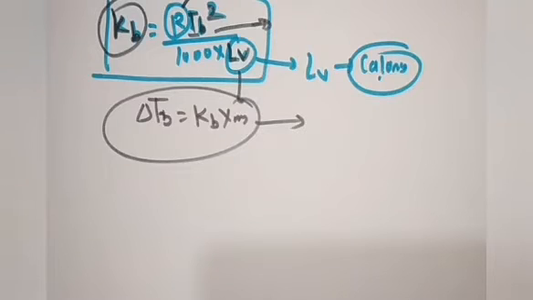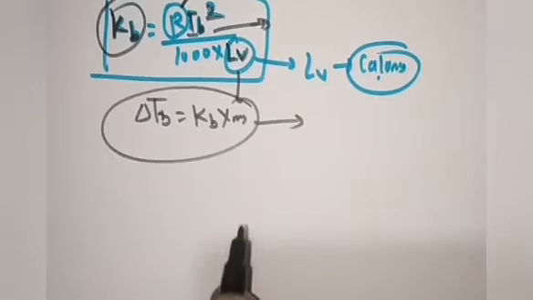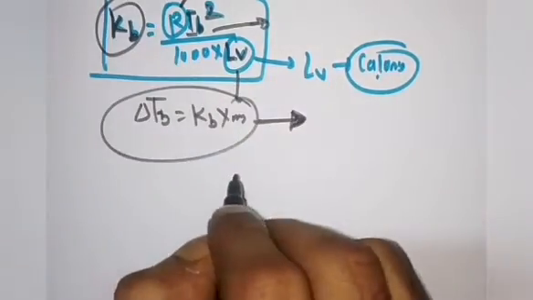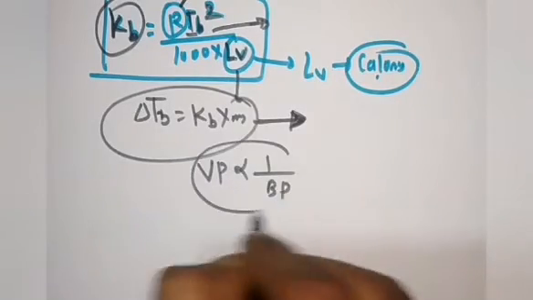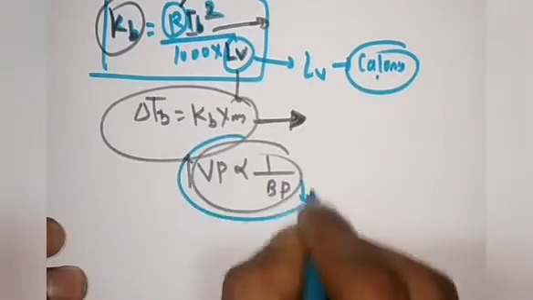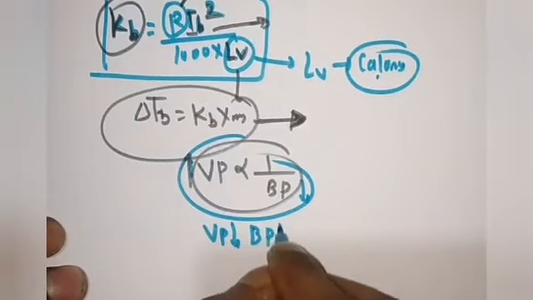Okay, so this was the topic regarding the elevation in boiling point. And why elevation in boiling point? Because after addition of a non-volatile solute in the pure solvent, the vapor pressure of the solution gets decreased, and already you know vapor pressure is inversely proportional to boiling point. So if vapor pressure of the solution increases, then boiling point will decrease. If vapor pressure decreases, then boiling point of the solution will increase.